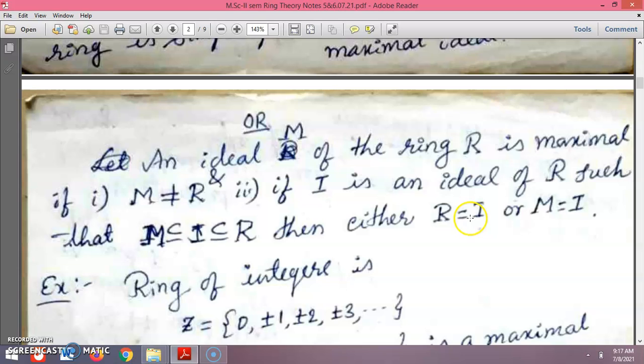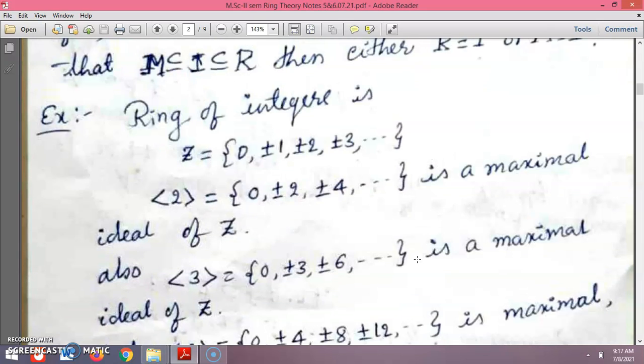That means either the ring is the ideal or the maximal ideal is the ideal. That is the definition of maximal ideal.